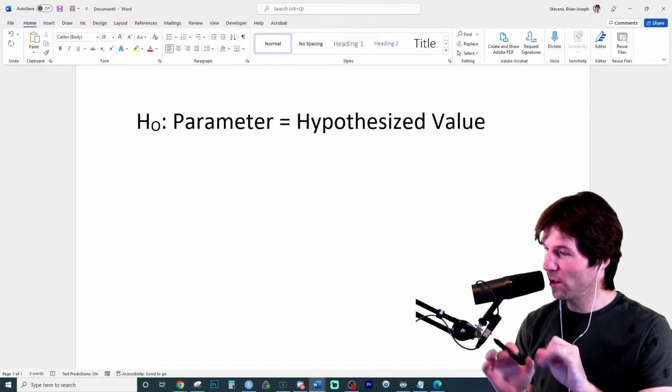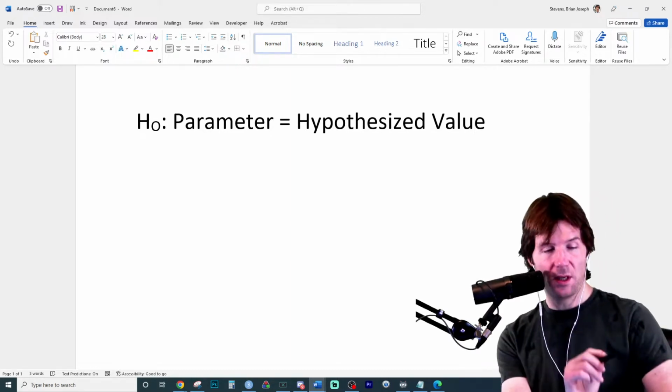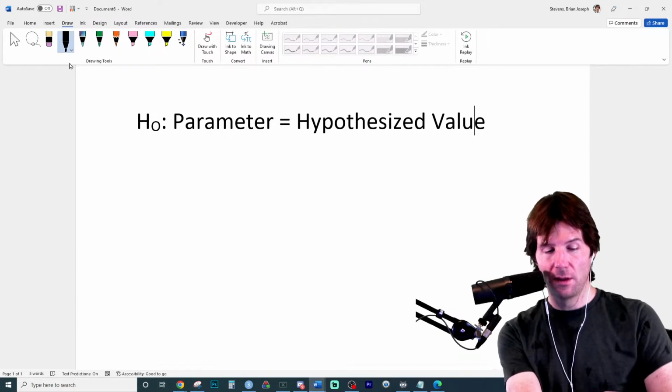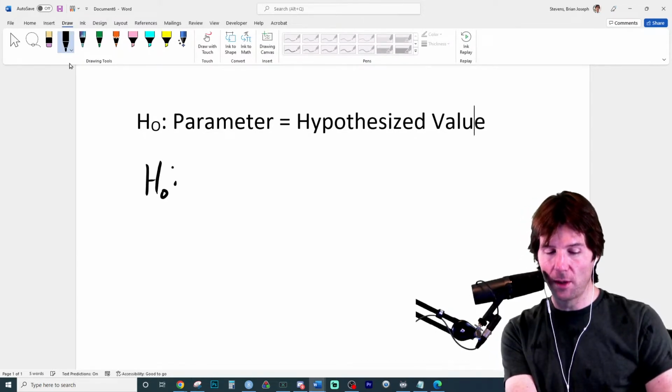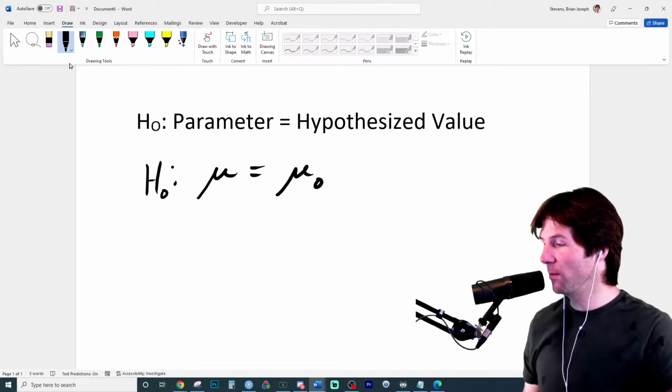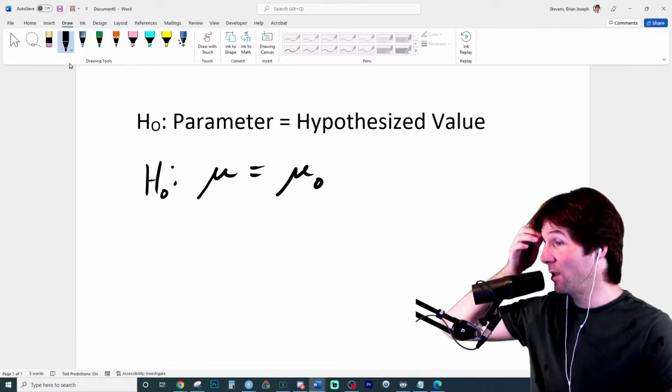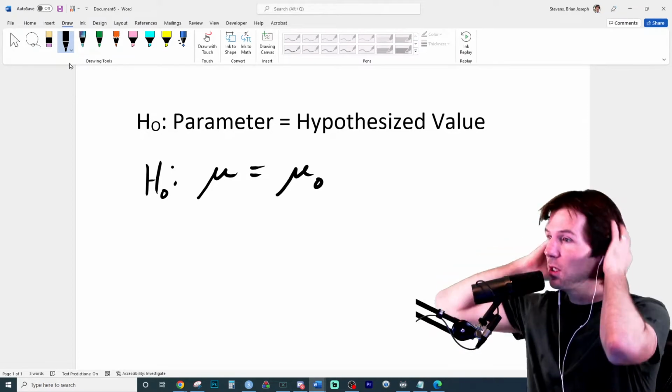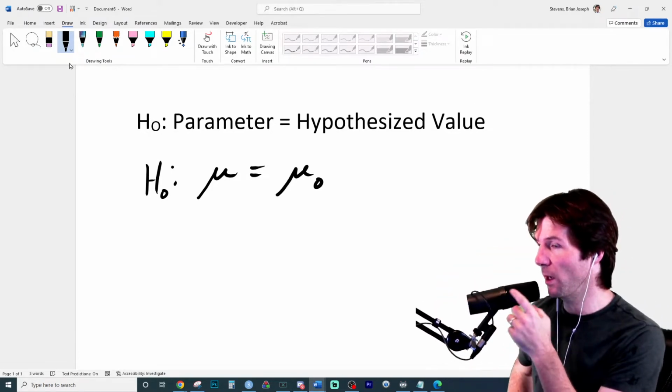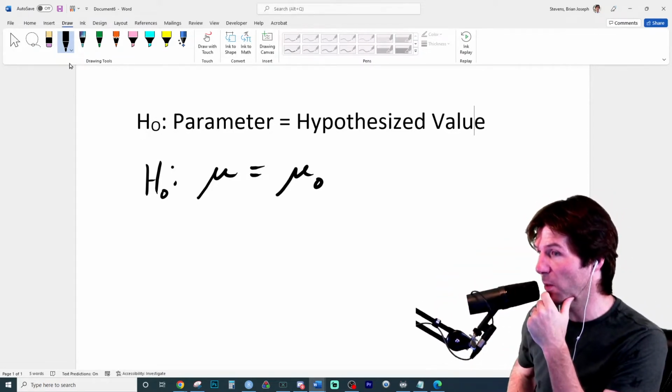Well, you're getting closer. So with all notation, it would be H sub O, mu equals mu naught. And why is it mu? Very close, Meath. And so why is it mu though? Because it's GPA, means are what?